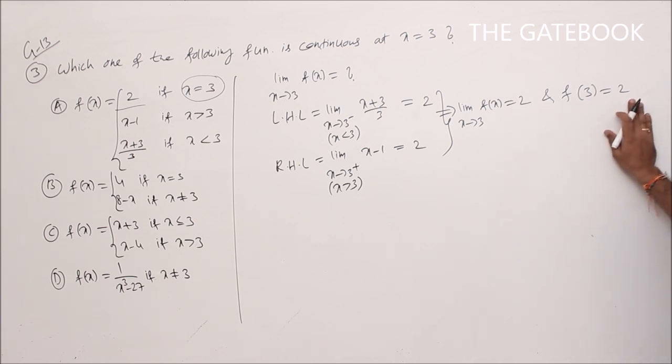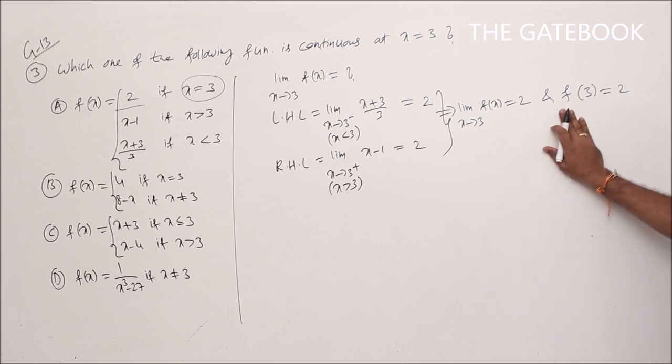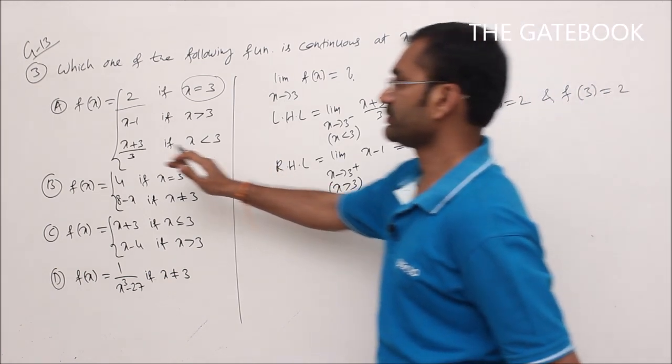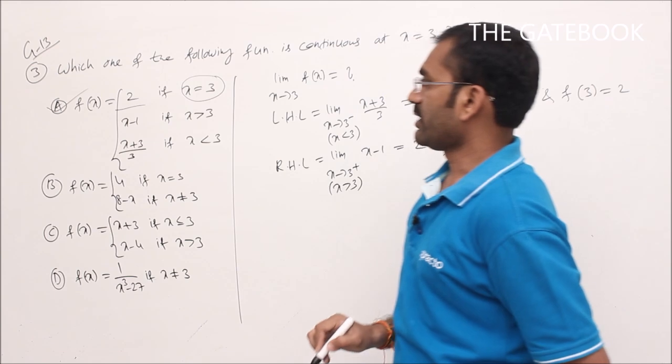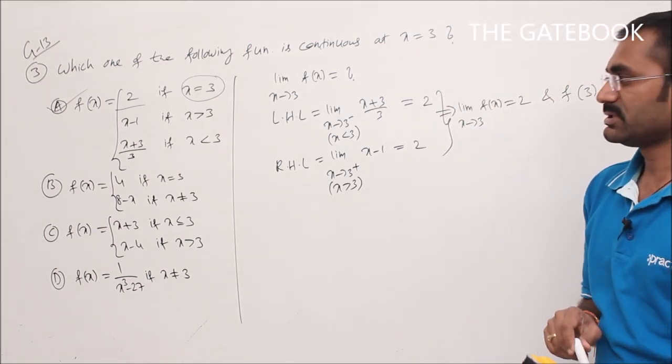The function value is also 2. So the limit value is equal to the function value at x is equal to 3. Therefore, the given function is continuous at x is equal to 3. So option A is correct. If option A is correct, then options B, C, D must be wrong. So we will check those also.